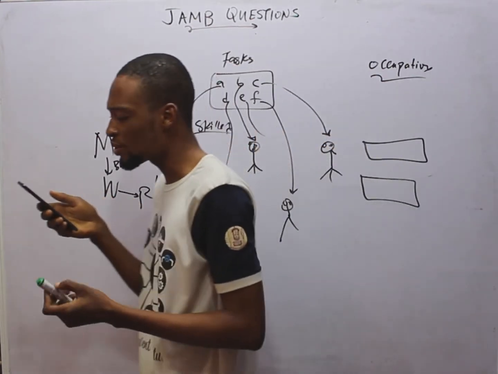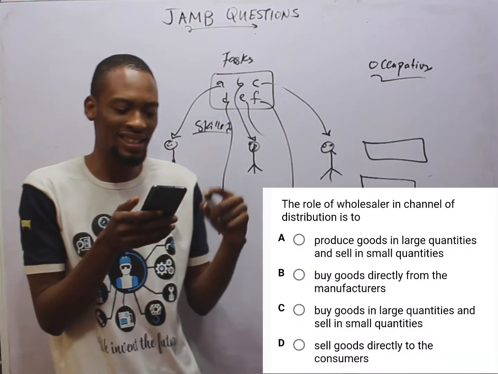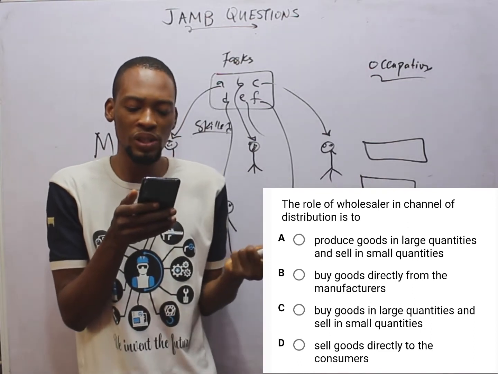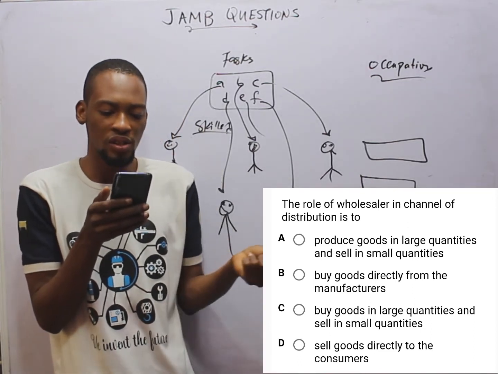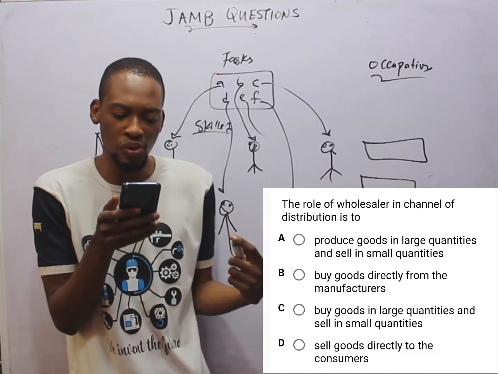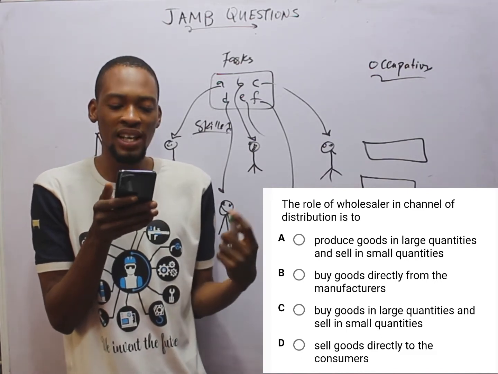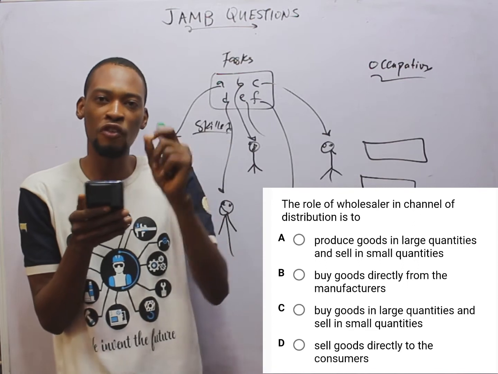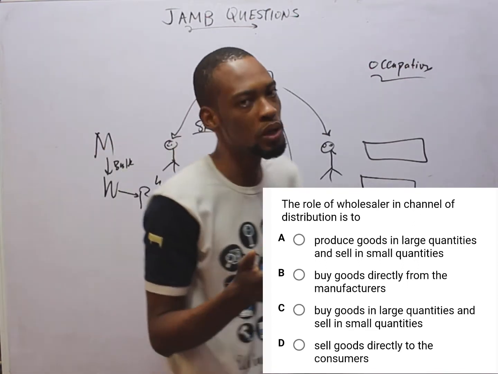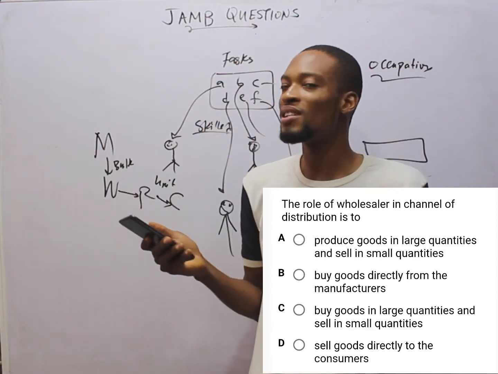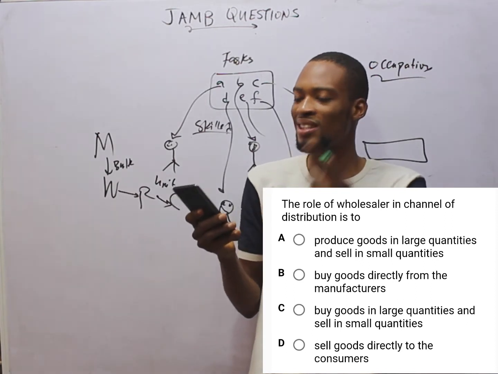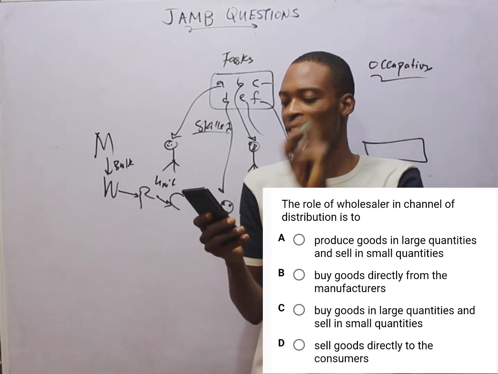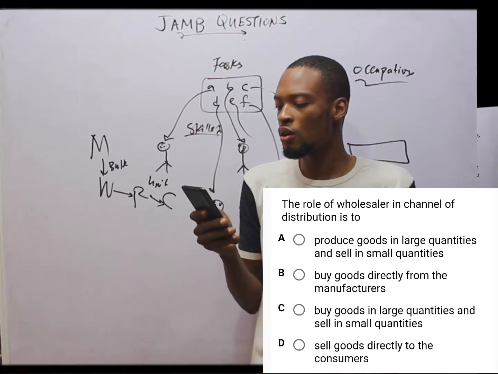So looking at all the options, the role of the wholesaler in channel of distribution is to buy goods in large quantities and sell in small quantities. They don't produce. They can actually buy goods directly from the manufacturers. B is half correct. After buying the goods, what next? So the role is not just to buy the goods to consume. They buy to sell in lower quantity. So option C is the most correct option.